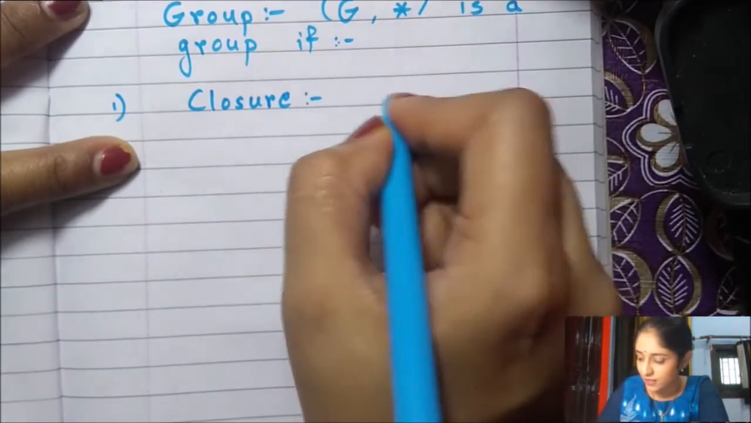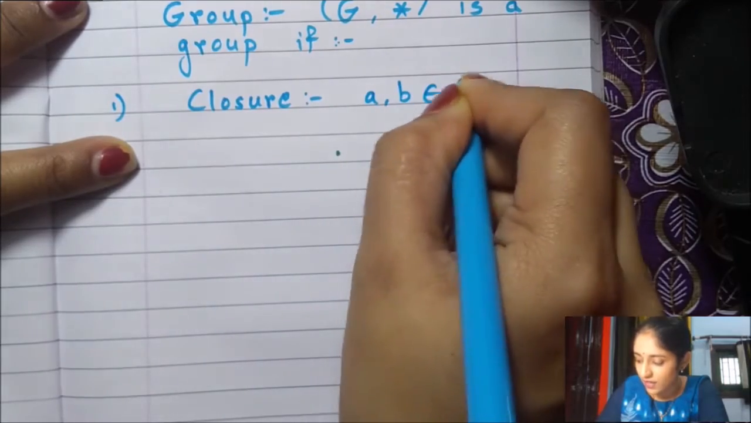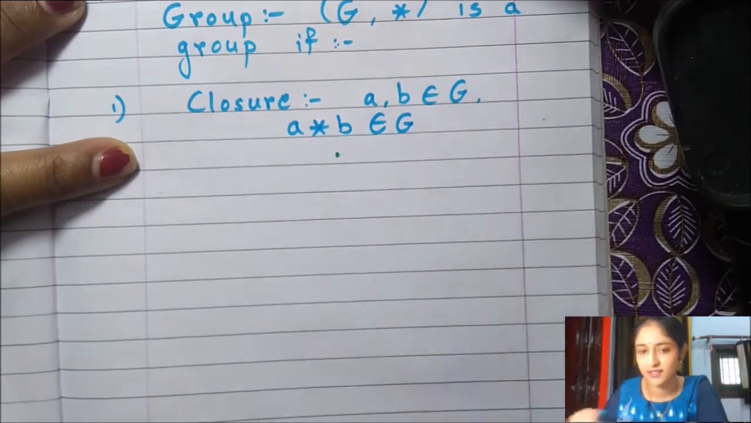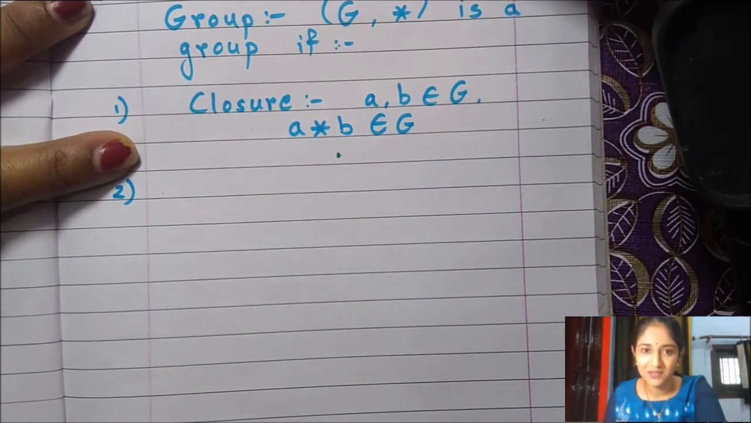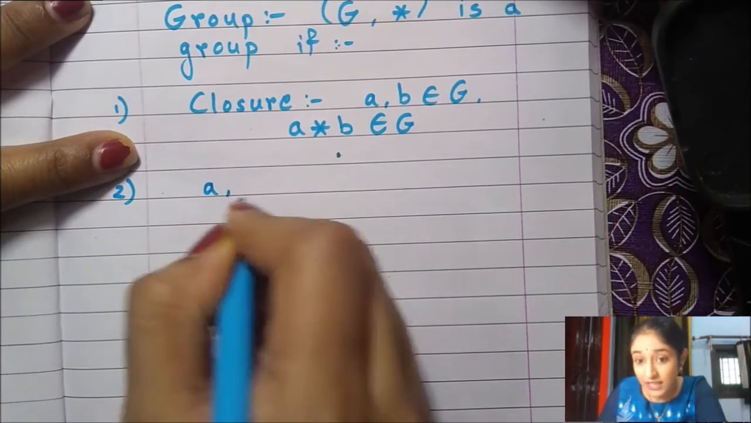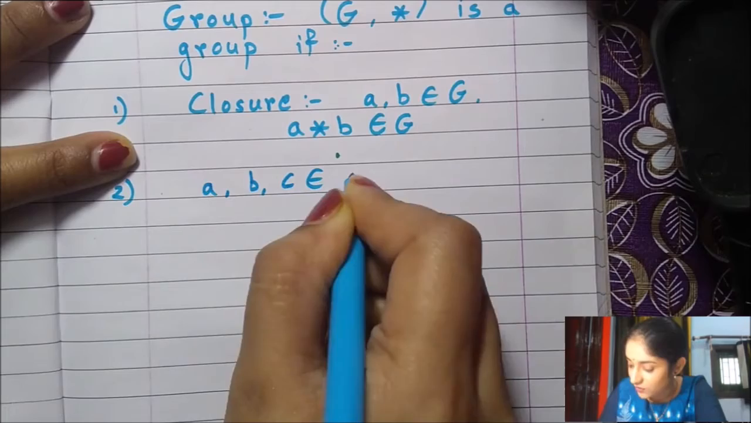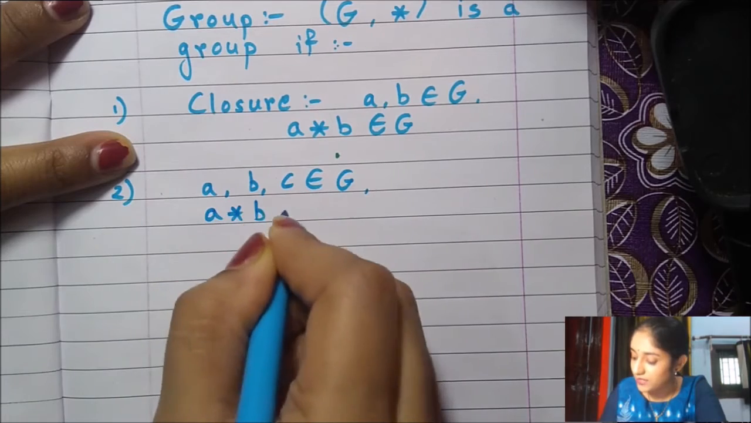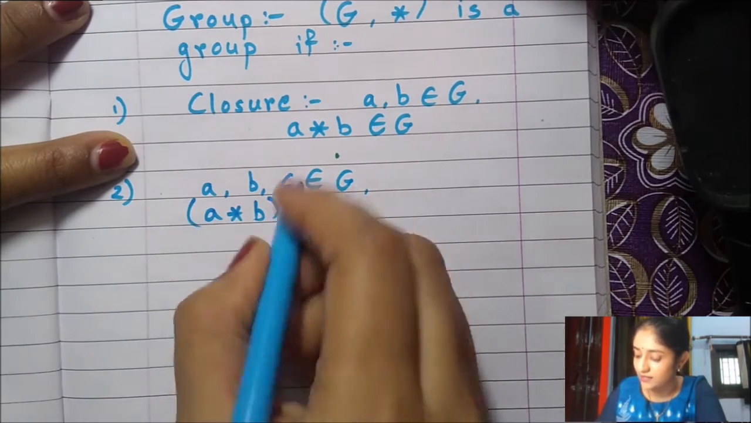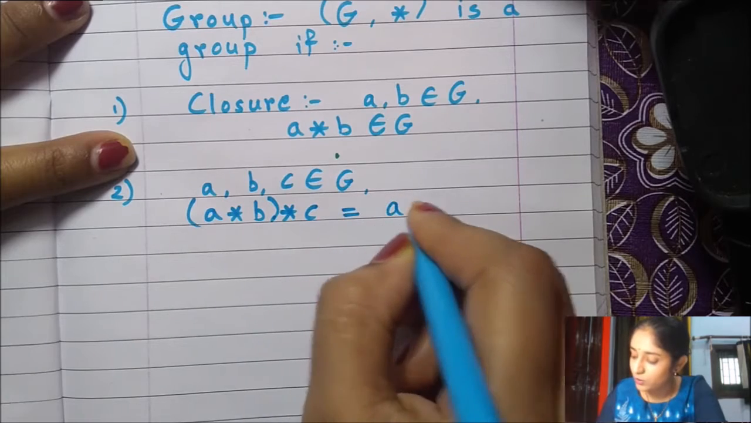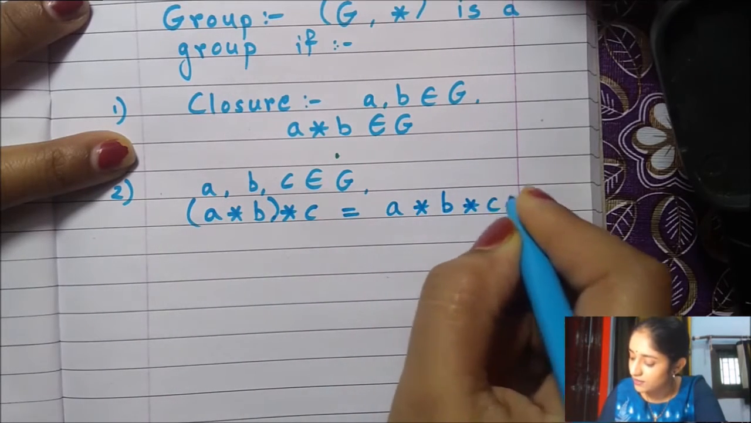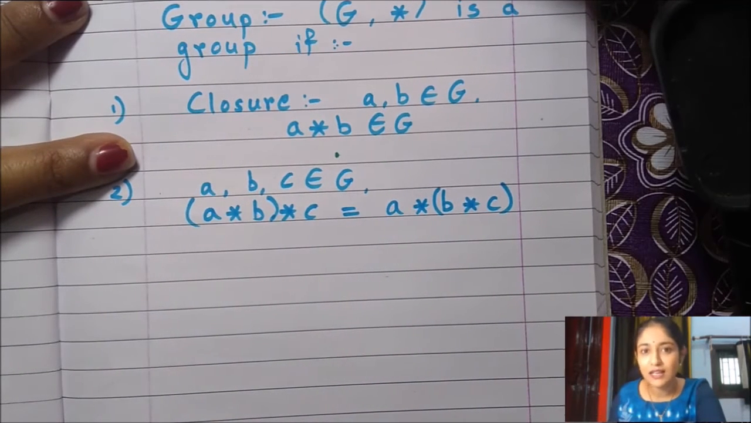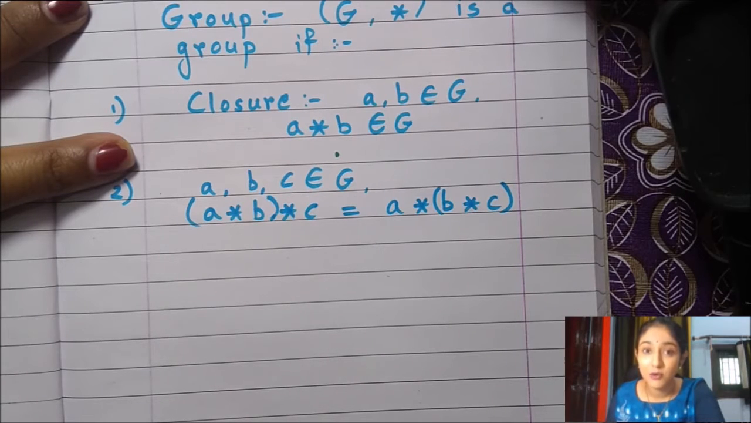Closure just means that for any elements A and B in G, we should have their operation also in G. Second property, yes, we know, associativity. So for any 3 elements A, B and C in our general set G, we should have A star B, star C with this parenthesis, must be equal to A star B star C. This is called the associative property. Associative property is usually taken for granted, but it is a very important property.